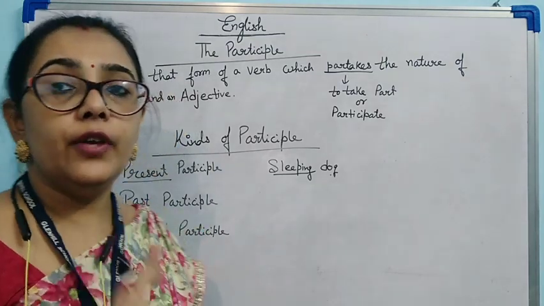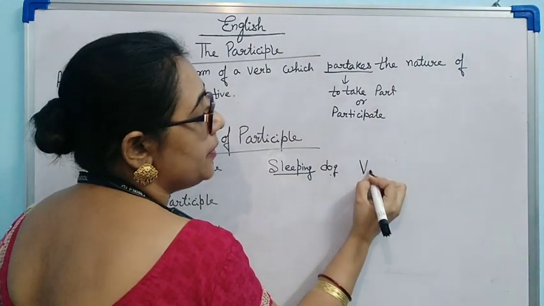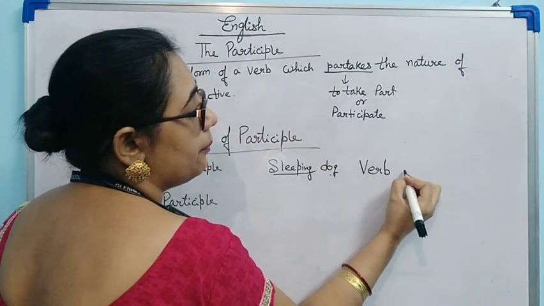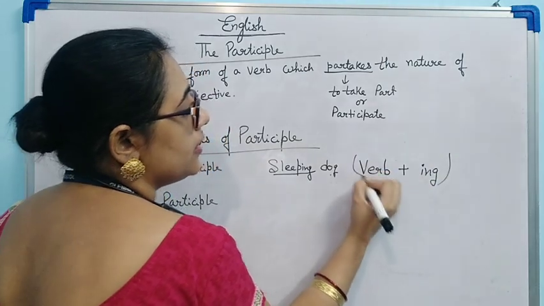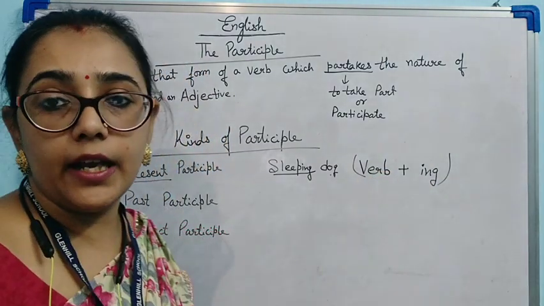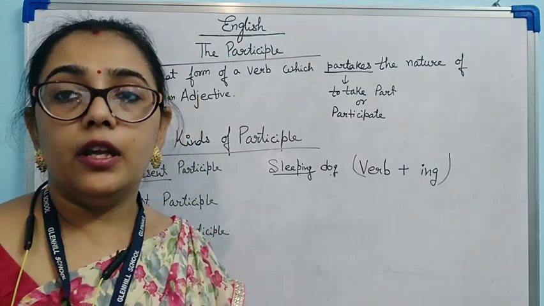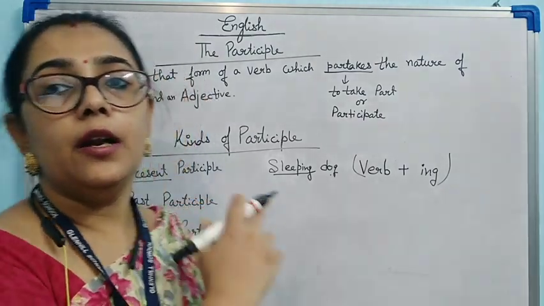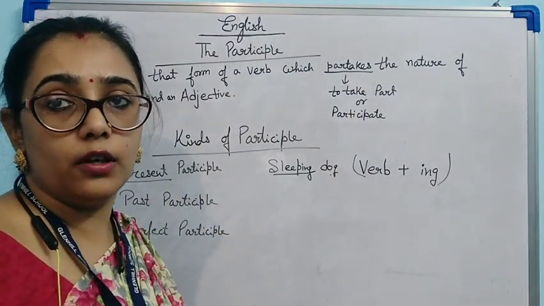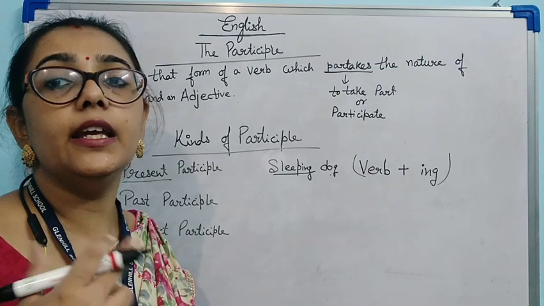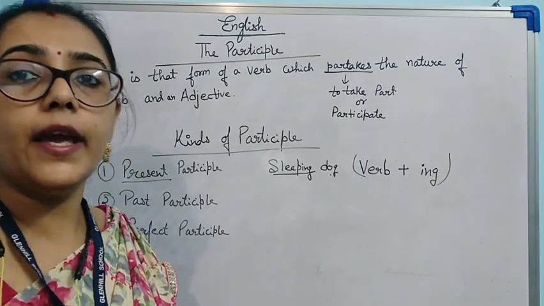Clear? How can we find what is present participle? Verb plus ing. Sleeping, crying, eating, barking, laughing, all these are examples of present participle. That means the action is still going on, or you can say it is an incomplete action which is still taking place. Okay.